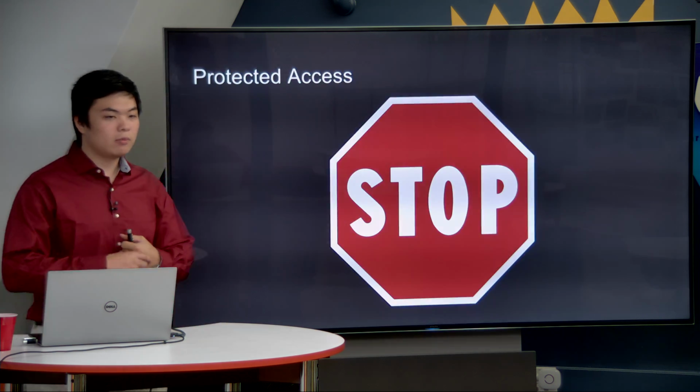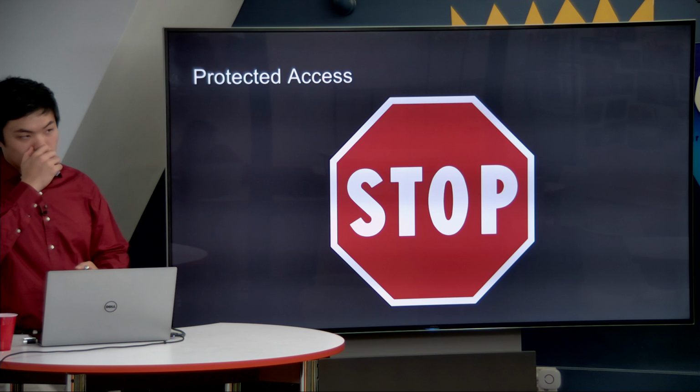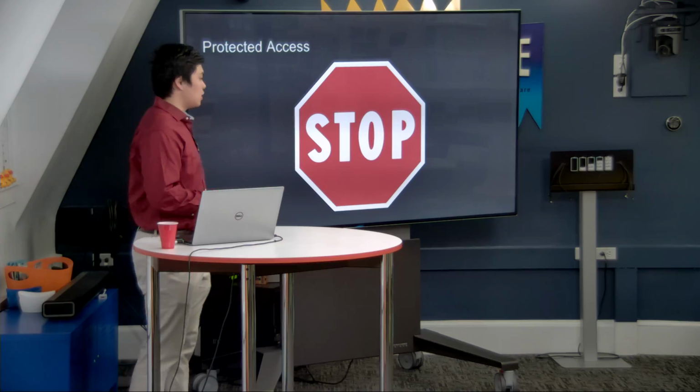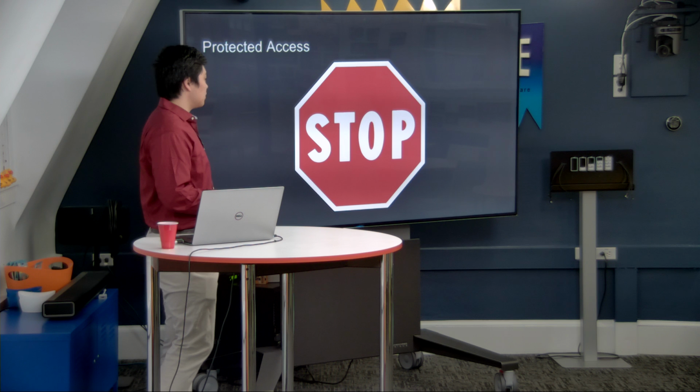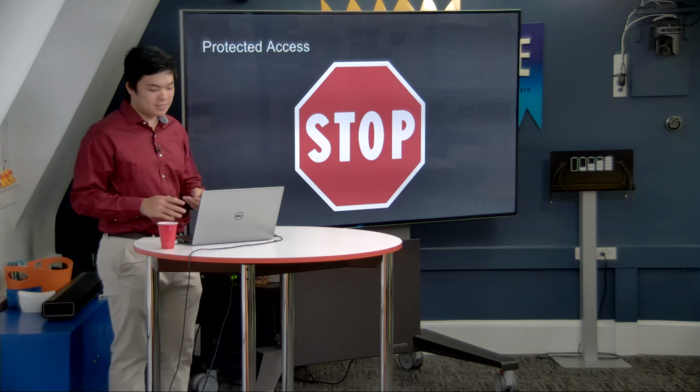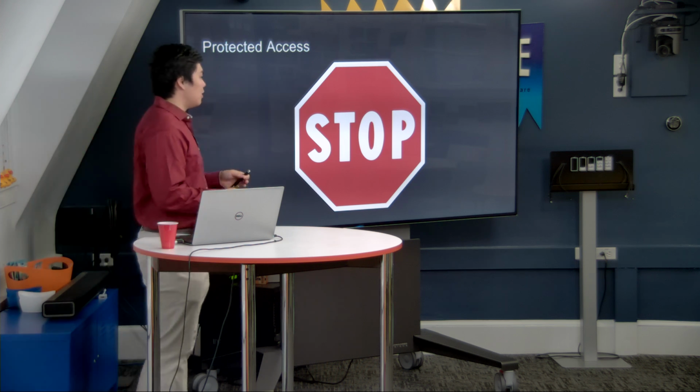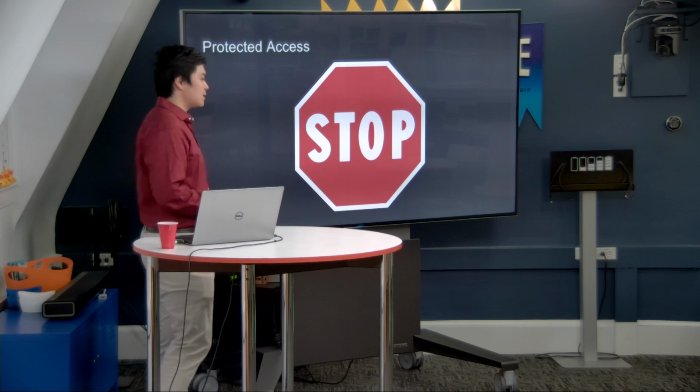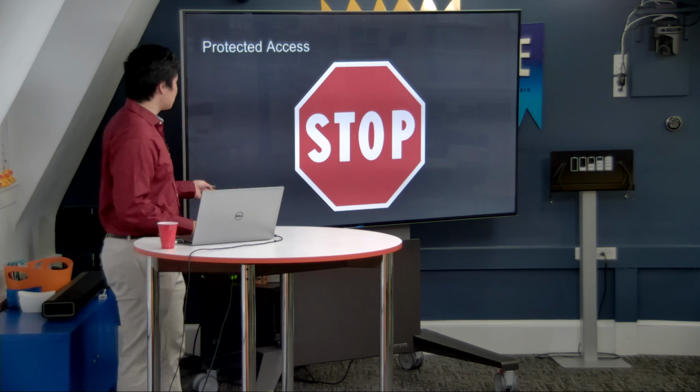So now we're going to move on to protected access, which is probably one of the more complicated features of access modifiers inside of Java. So putting a stop sign here to say stop, both if you're not allowed inside of this protected access and also so that we can gather ourselves.